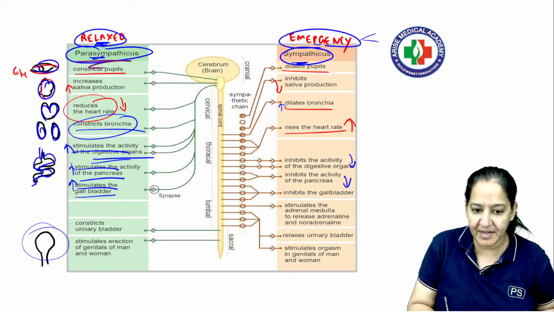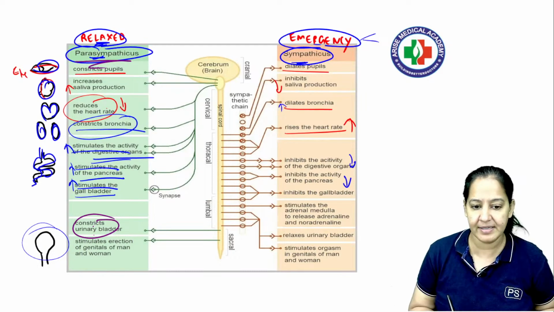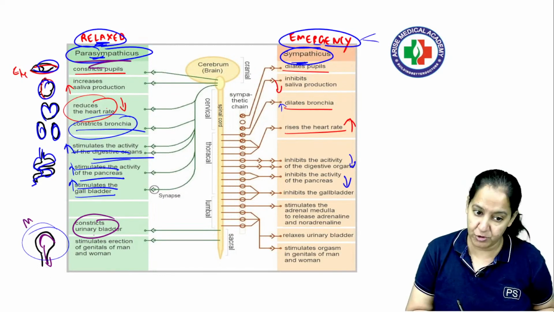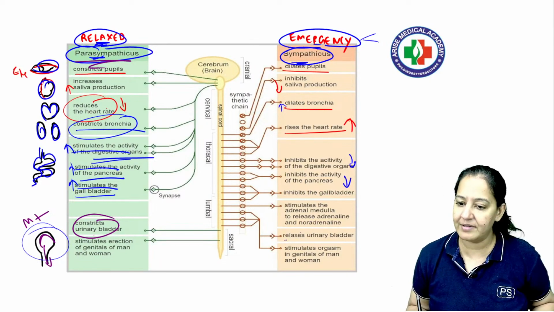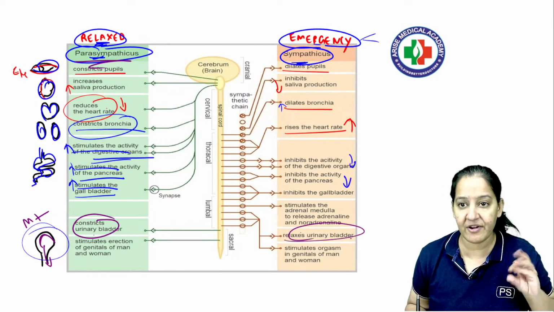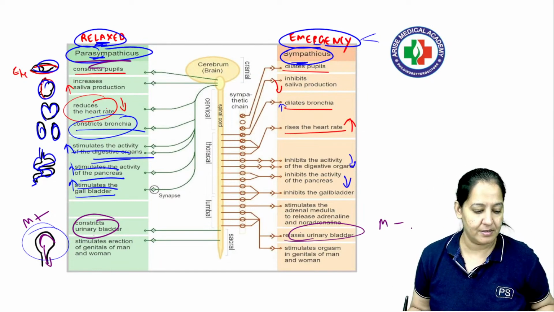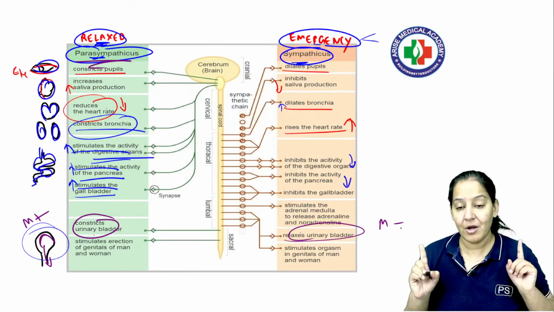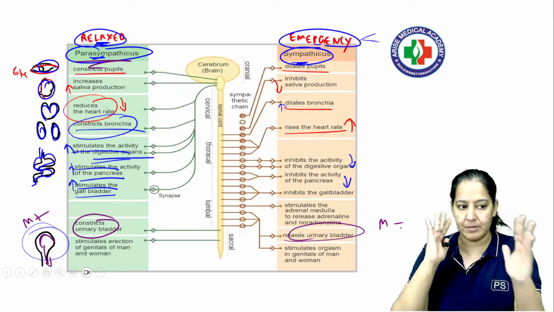So in the parasympathetic system, the detrusor contracts and the sphincter relaxes. Right, this happens, so micturition happens. But in an emergency, the bladder will relax, the detrusor will relax and the sphincter will contract, so micturition does not take place. I tried my best to explain. Got it? So this is the biggest concept. Now in all these organs, you can see the action is opposite.